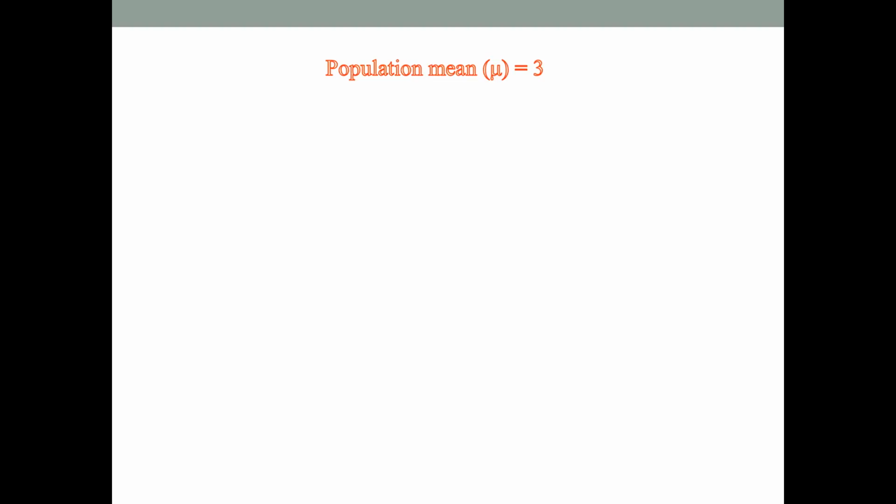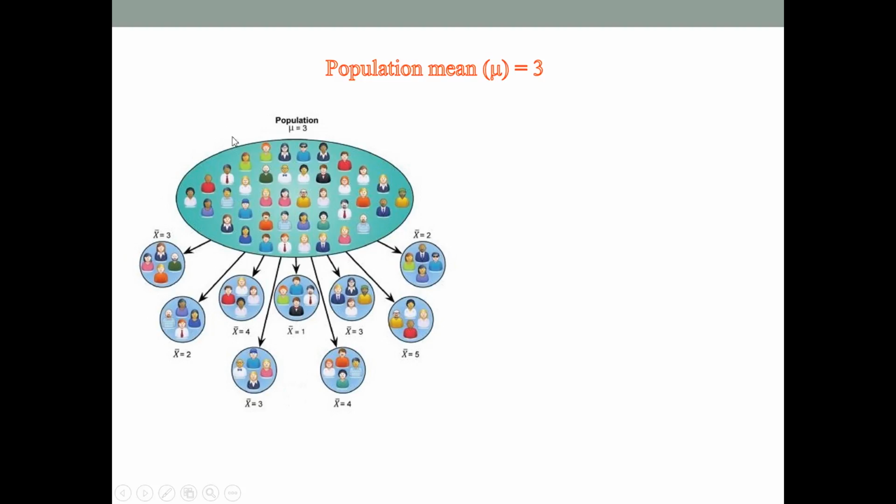So the population mean mu is 3, and this is how it looks. This is the population. The first time, let's say we take 4 people, calculate the mean and put them back. Then the second time, 4 people, calculate the mean, put them back, and so on for 9 times. The first time you see is 3. Hey, it is the same as the population mean. But the second time is 2. Third time is 4. Then 3, 1, 4, 3, 5, 2.